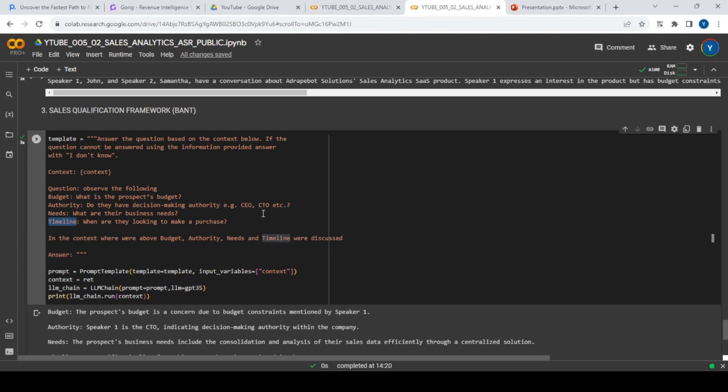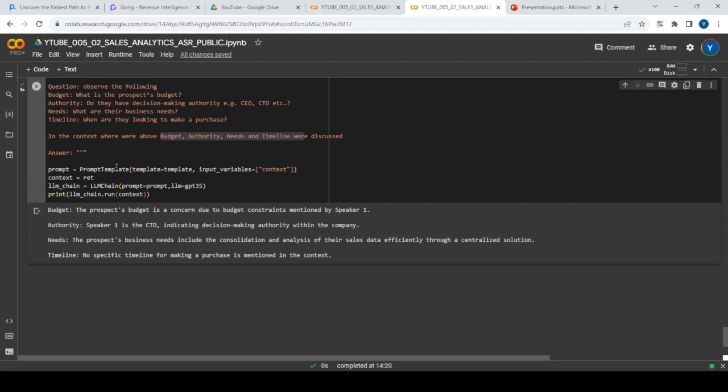So that's also there. What we have done is we have provided a prompt template, and what we have given to GPT 3.5 Turbo is, observe the following. So this is what the need is, what the budget is, and what we have said is, with the context of the whole ASR conversation, do you see a mention of budget, authority, need, and timeline? And let's see the answer. So this is what the answer is.